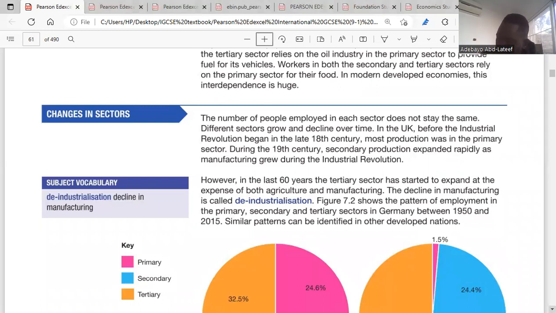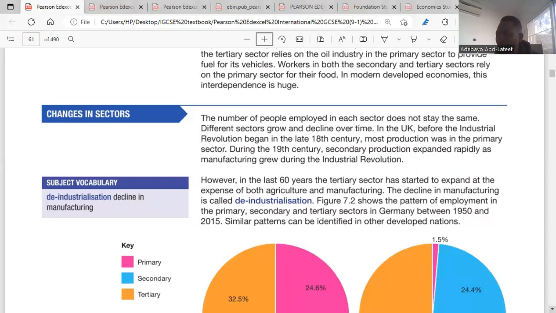So countries that are reliant on the primary sector, like agriculture, mining, start thinking about how to convert these raw materials into finished goods within their country. Countries in the secondary sector that rely mostly on manufacturing start thinking about how to turn those things around to become technologically effective.